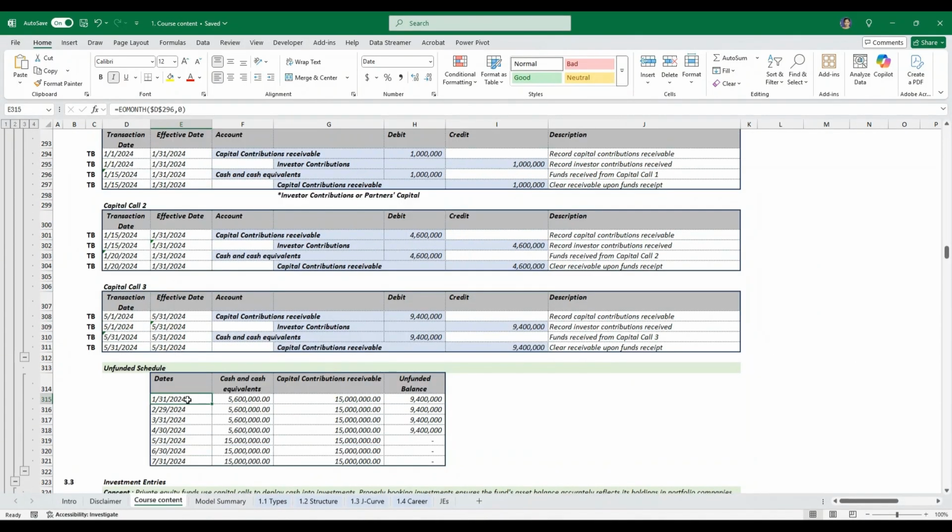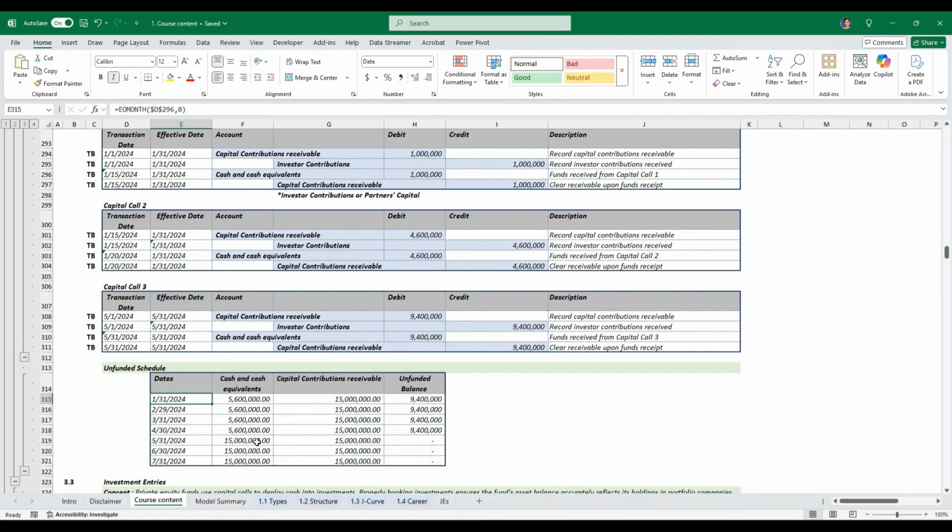And now this is the unfunded schedule based on the capital call schedule. By the end of January, since we already had 2 capital calls, we have cash and cash equivalents of $5.6 million in January. Since our receivable is $50 million based on the commitment, we have the unfunded balance of $9.4 million. So this is the same in every month until May 31st.